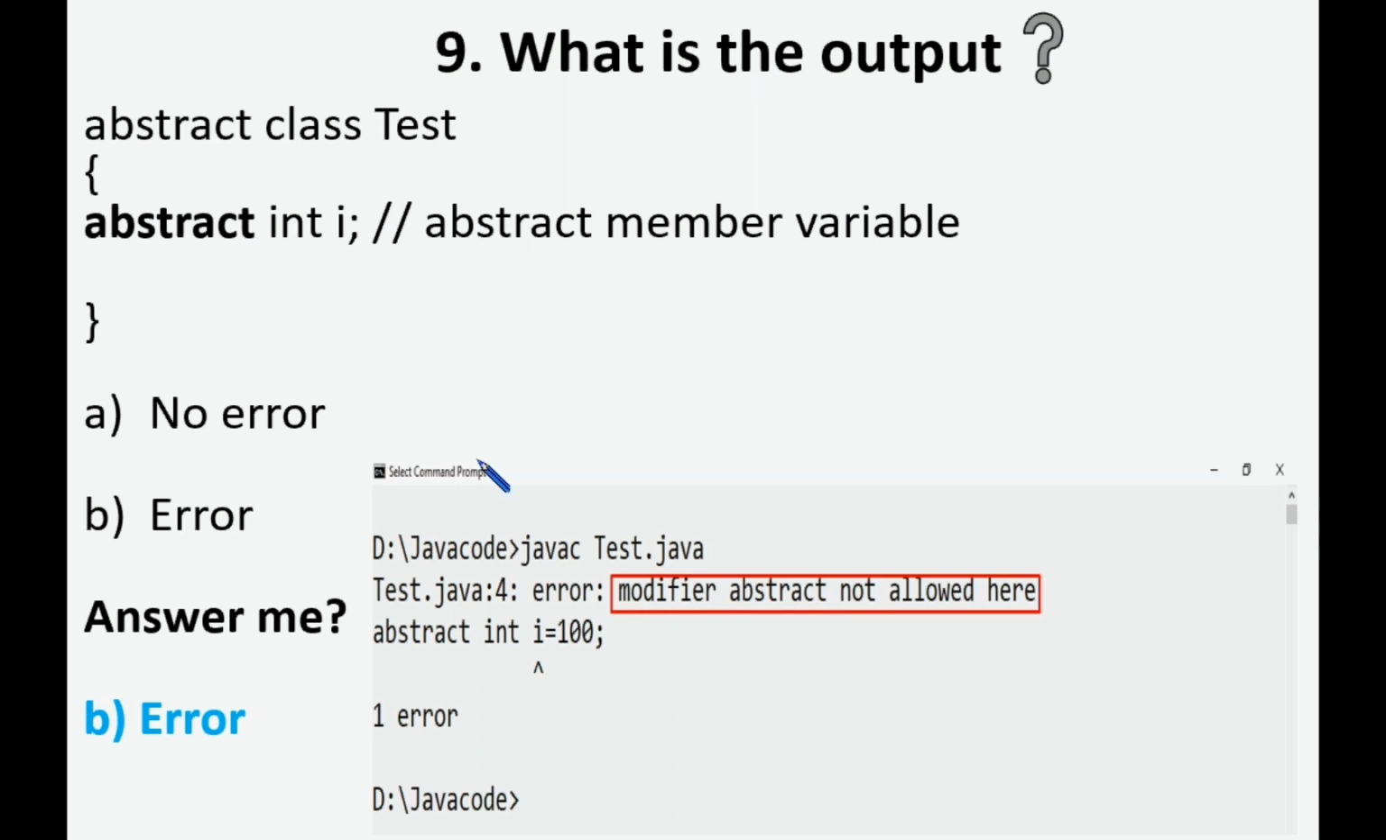In case of final, we can use a final class, final method and a final variable. But we can't use the abstract modifier on a member variable. So this modifier abstract is not allowed here. It shows an error like this.